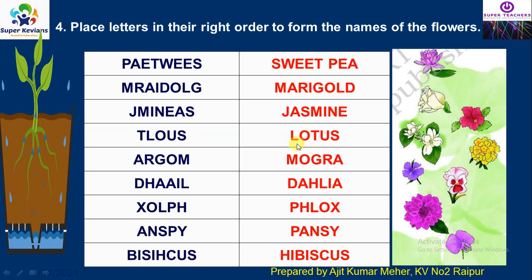TLOUS, it will be lotus. ARGOM, it will be mogra. DHAAIL, it will be dahlia. XOLPS, it will be phlox. ANSPY, it will be pansy. BISIHCUS, it will be hibiscus.